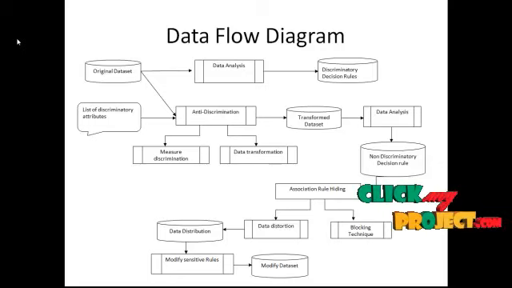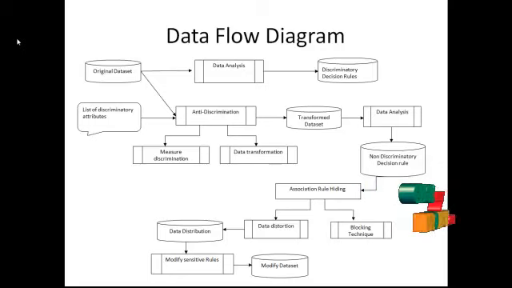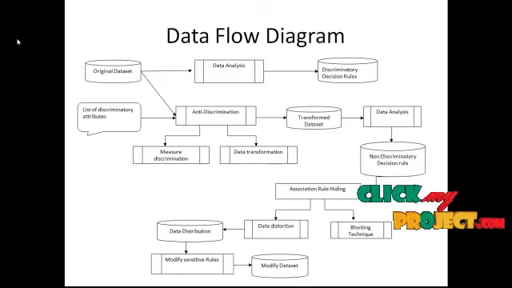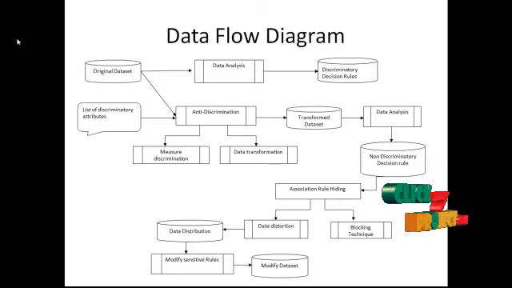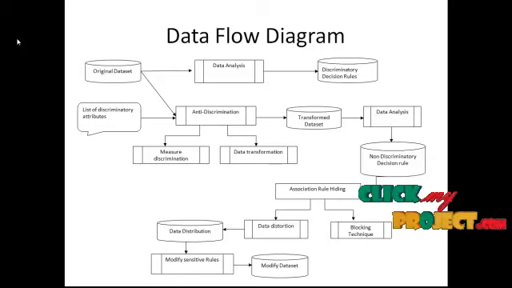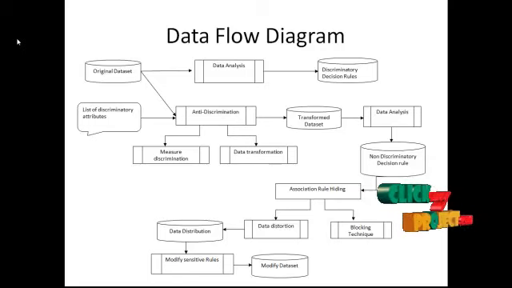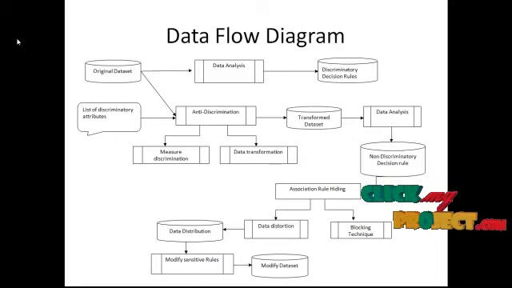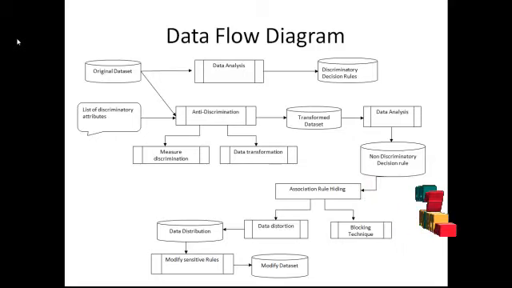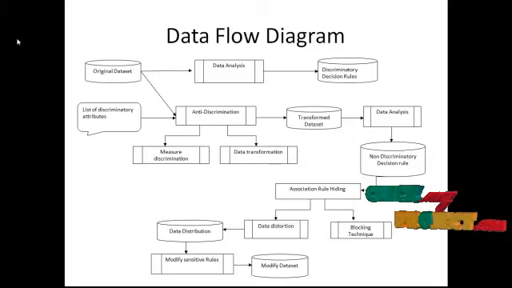The next process is discriminative decision rules. For the discriminative decision rules, we have taken three attributes: country, age and disease level. The anti-discrimination clustering process is applied age-wise, grouping the data. The transformed data set is stored as grouped data in databases. We retrieve all information in the data analyzing process to transform it into non-discriminative decision rules.